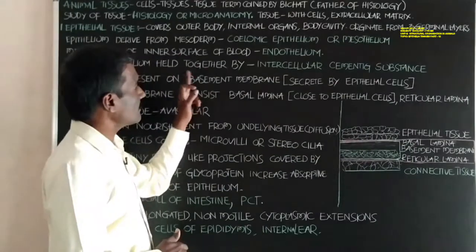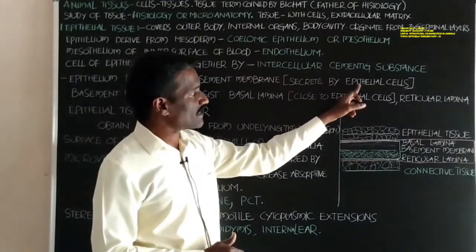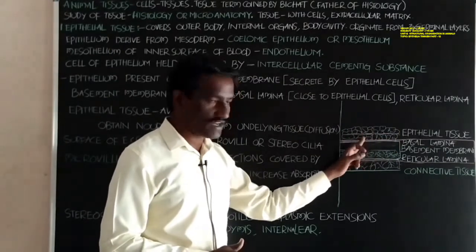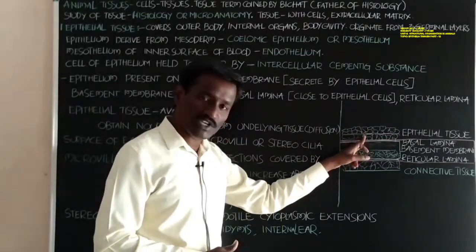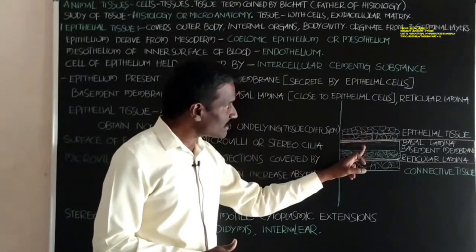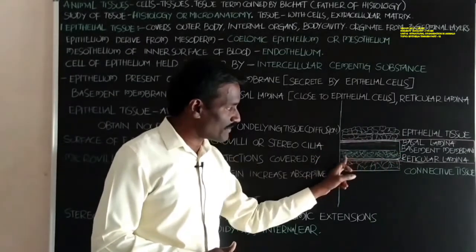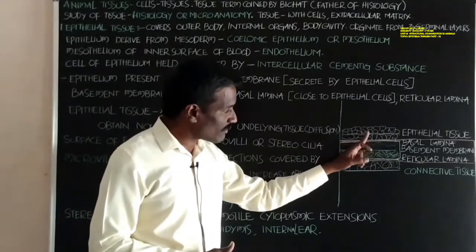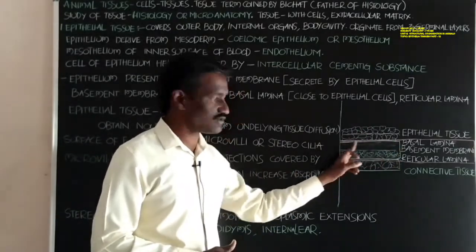Okay, and the basement membrane is secreted by epithelial cells. These are the epithelial tissue. Epithelial tissue is made of epithelial cells. These epithelial cells secrete the basement membrane, and this is the epithelial tissue present on the basement membrane also.